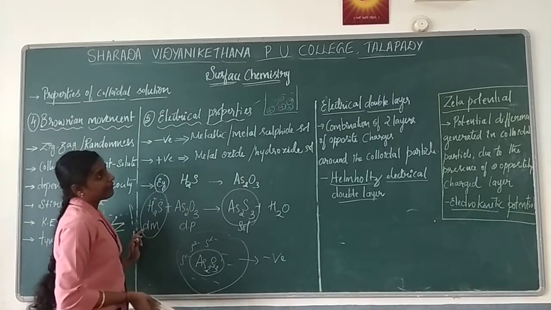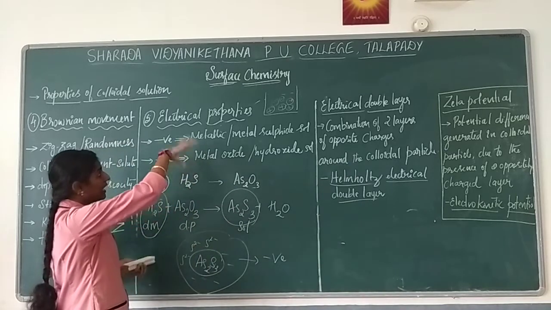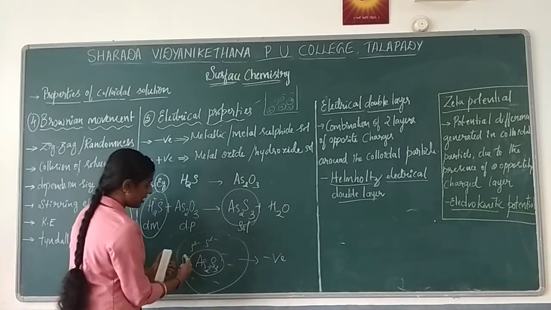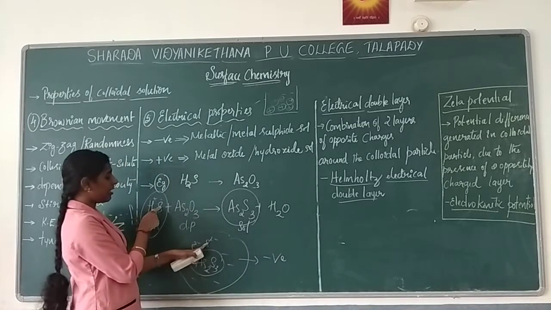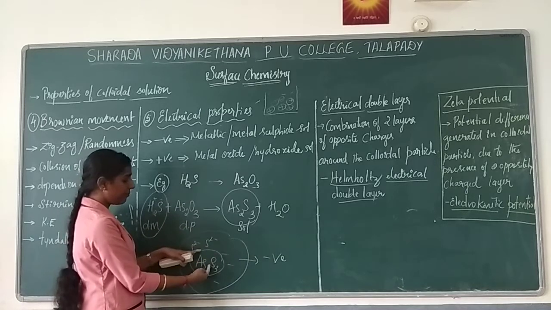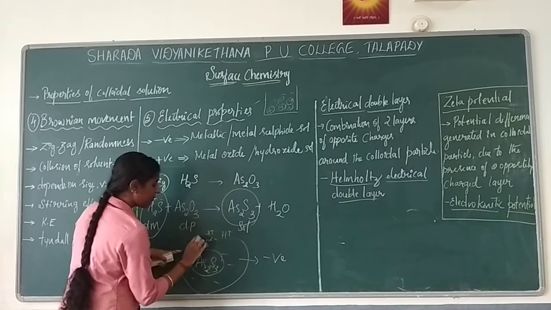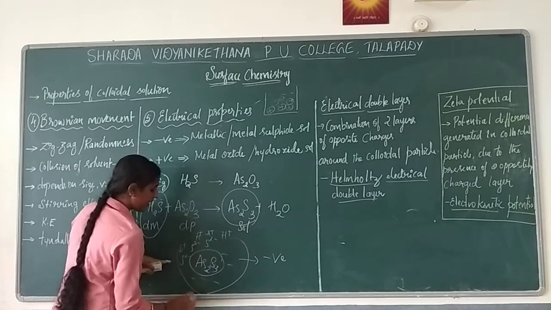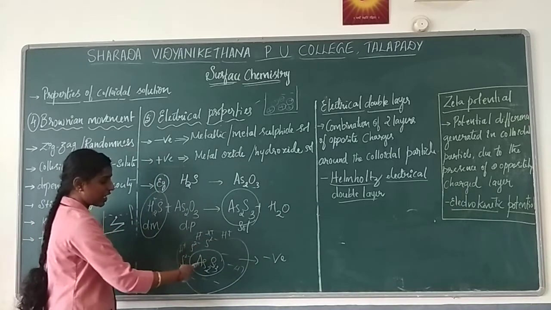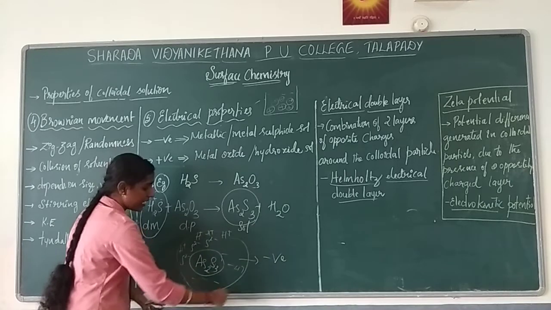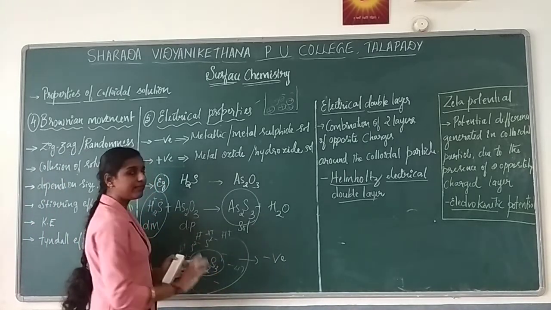Now the next concept that we will go to is electrical double layer. So when will the formation of this kind of electrical property be seen? As you have seen, negative charges will be here. What about the positive charge? Now, when sulfur is attracted and absorbed, it has hydrogen also, so hydrogen will also come here, because opposite charges always attract, right? So it will have positive as well as negative charge in a fixed layer. This layer cannot move. The first layer that has been formed cannot move.